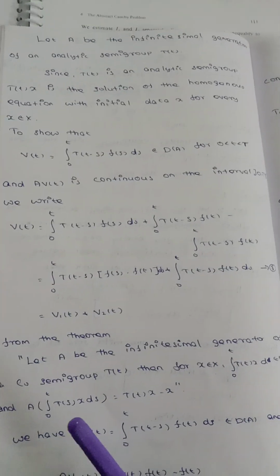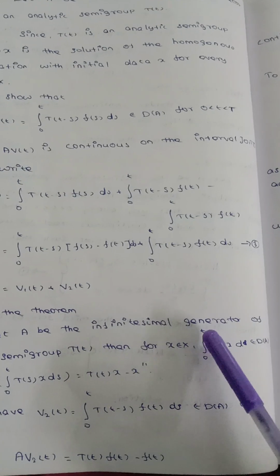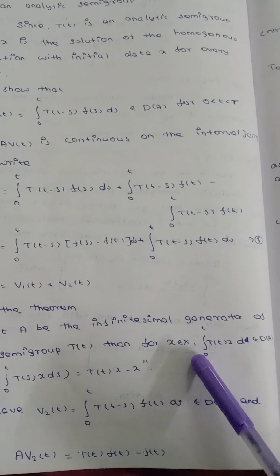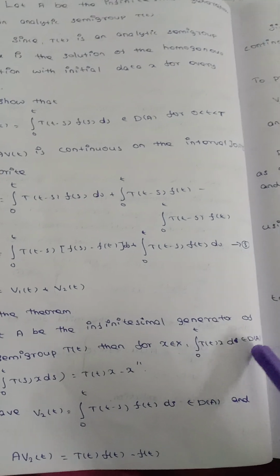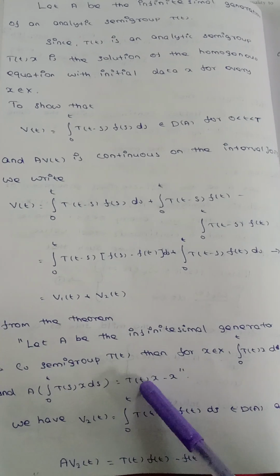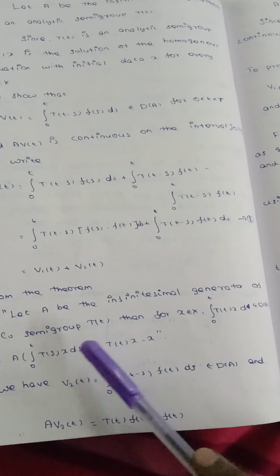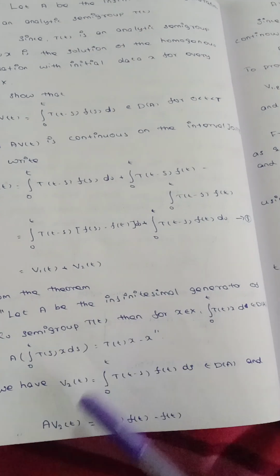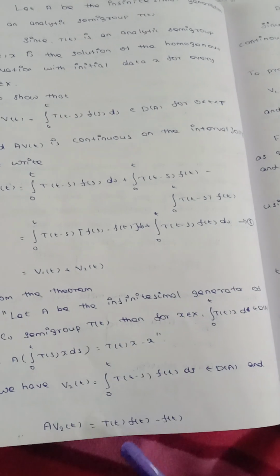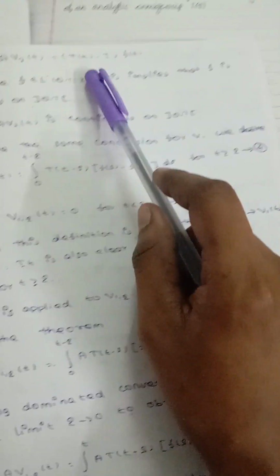From the theorem, A is the infinitesimal generator of the C0 semigroup T(t), then for x belonging to X, the integral from 0 to t of T(s)x ds belongs to D(A), and A of that integral equals T(t)x − x. So v2(t) = ∫ from 0 to t of T(t − s)f(t) ds belongs to D(A), with x replaced by f(t). Then Av2(t) = T(t)f(t) − f(t) = (T(t) − I)f(t).